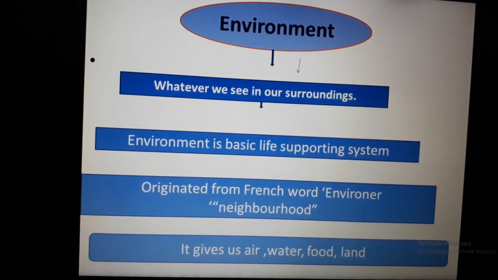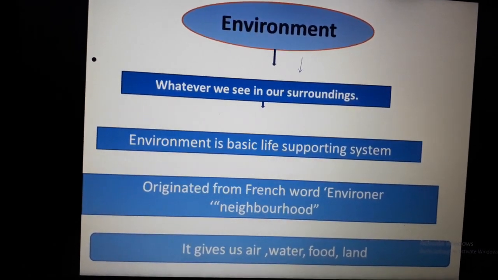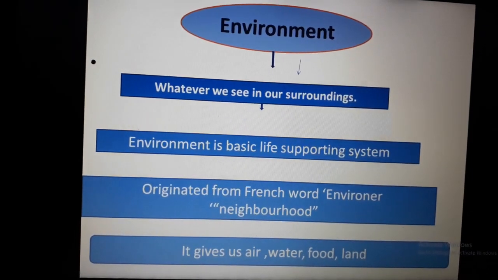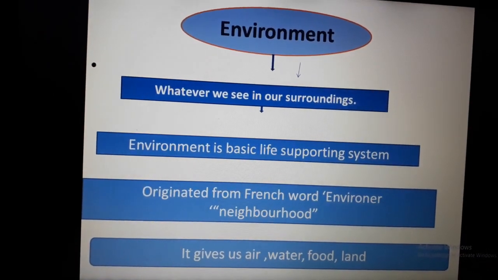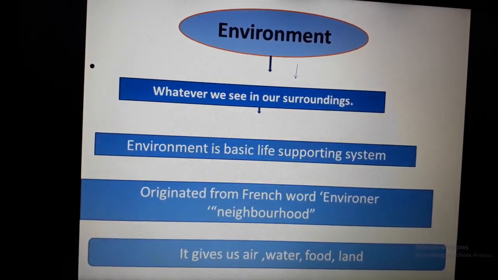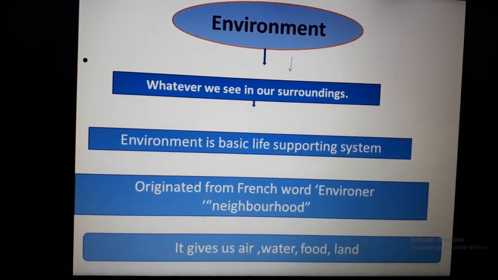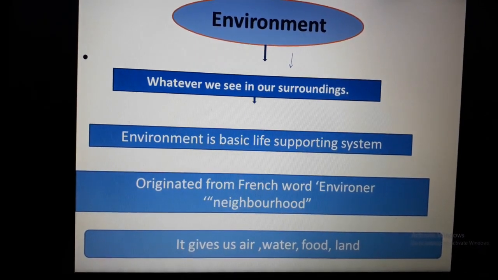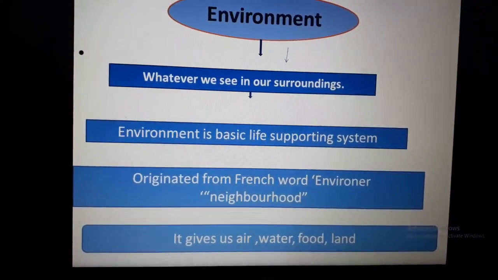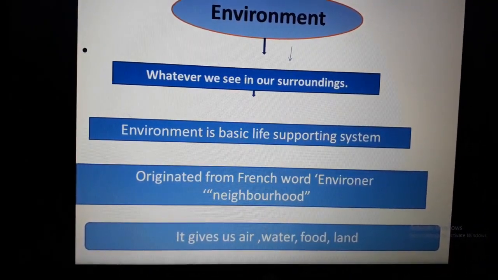We can take a simple example of ourselves. It provides us the air we breathe, the water we drink, the food we eat, and the land where we live. All these things are part of the environment, and we are also part of the environment. So it is a basic life supporting system.